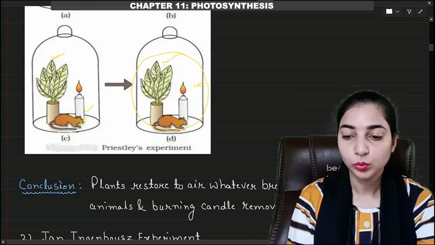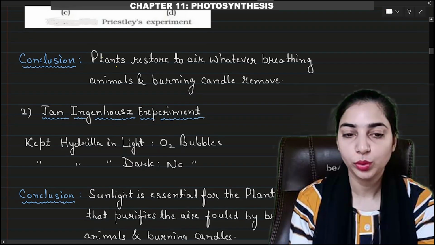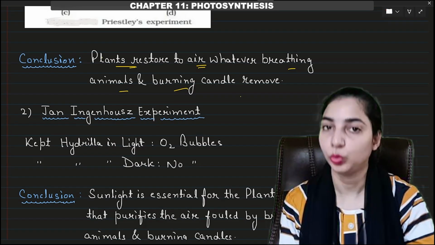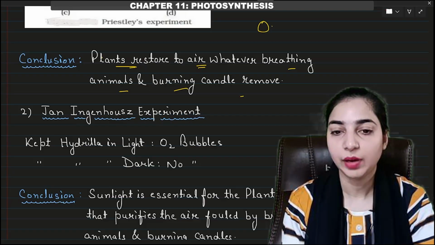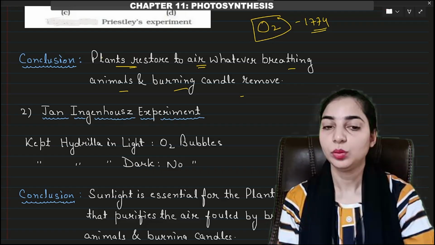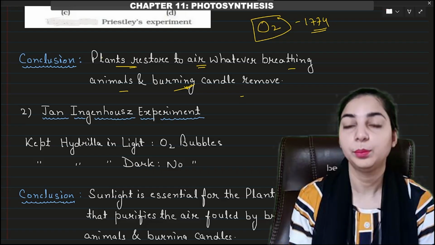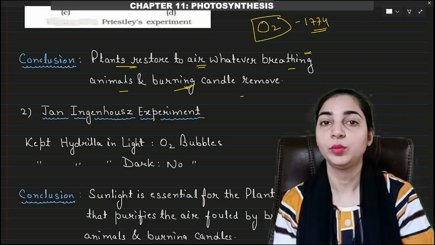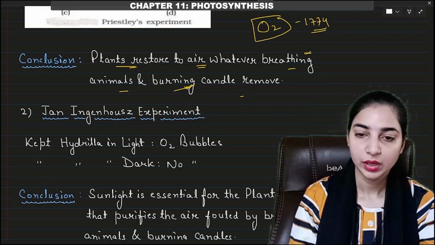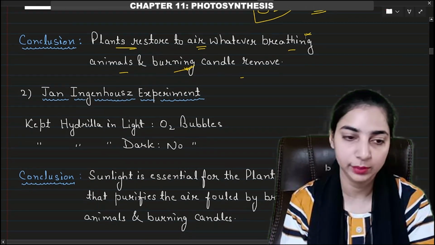So what was the conclusion of this experiment? The conclusion was that plants restore to the air whatever breathing animals and burning candles removed. It was later found to be oxygen in the year 1774. So it was oxygen that was used by the burning candle as well as the breathing animal, but this oxygen was restored when the plant was also kept in the bell jar. Okay, so this was an important experiment, Priestley's bell jar experiment.